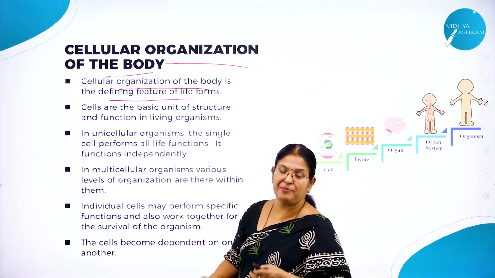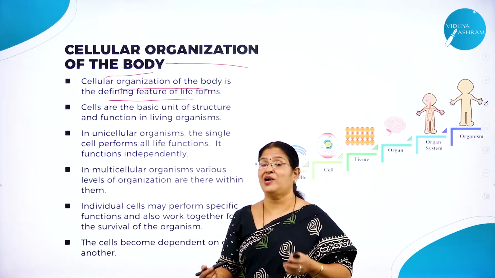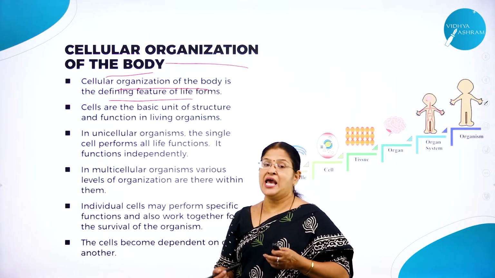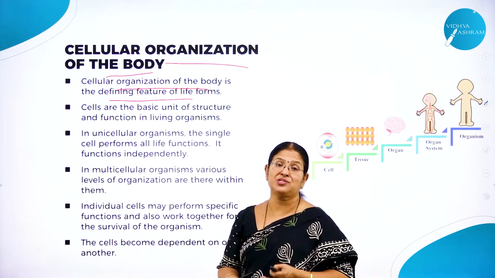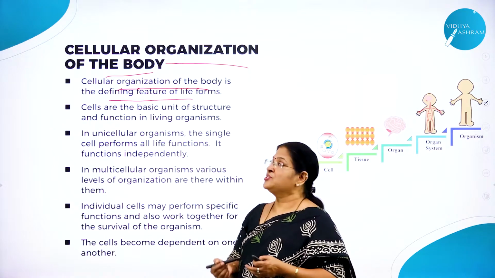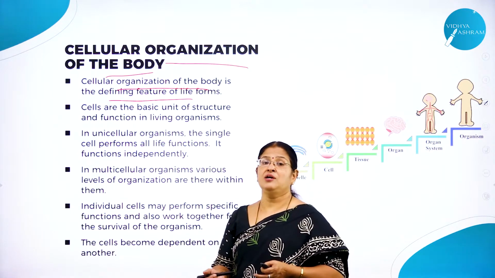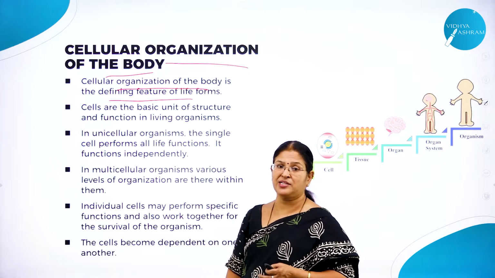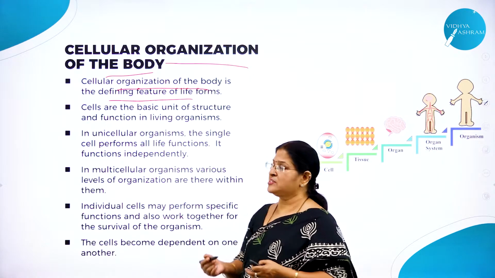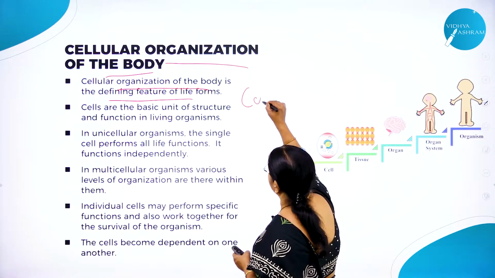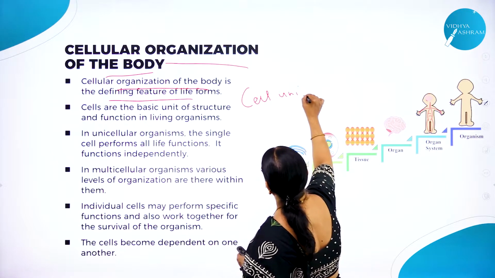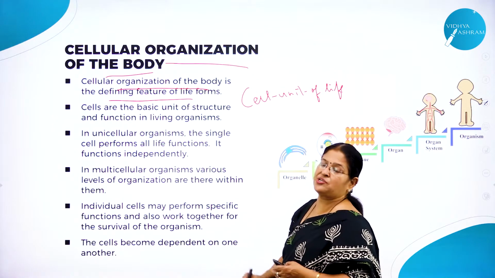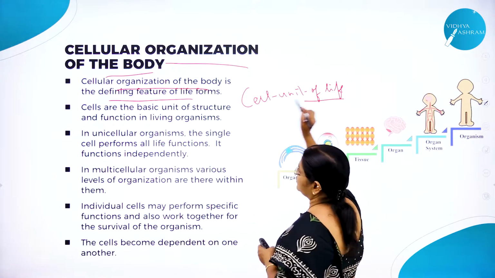Right from the beginning of this class, I am telling how advantageous it is to be a multicellular organism, may it be a plant or an animal, where we have different organs to perform different functions. So cellular organization of the body is one very important characteristic feature of living organisms. That is, the living organism's body is made up of what? Cells. Cell is the basic unit of life, or you can call it the structural unit of life.